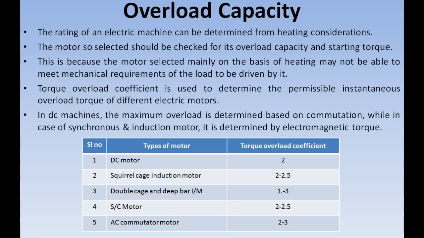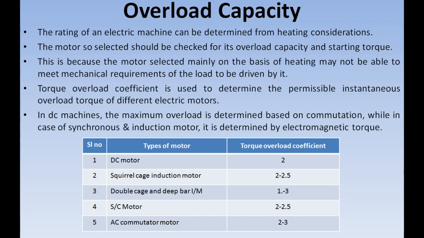So in short time rating, we have told that the machine can be overloaded for a very short period of time. Now we are going to study about the overload capacity of these machines. For different machines, there are different constraining measures or constraining features for overloading it. In DC machines, the overload capacity is being determined by the commutation, whereas in synchronous and induction machines, it is being determined by the electromagnetic torques.